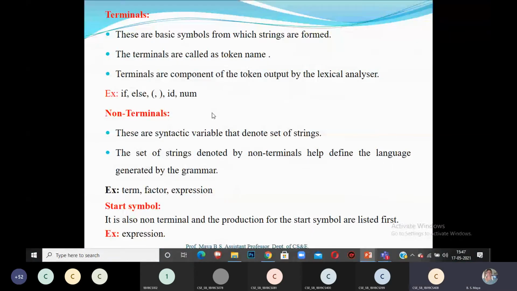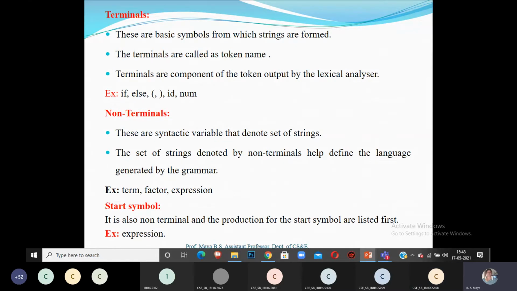These are basic symbols from which strings are formed. Terminals are also called token names. Terminals are components of tokens and the output of the lexical analyzer. Examples of terminals are if, else, open parenthesis, close parenthesis, comma, id, number. These are all representations of terminals. Terminals are not defined on the left-hand side in Type 2 grammar, the context-free grammar, because with respect to context-free grammar we only have to know how to write the grammar.